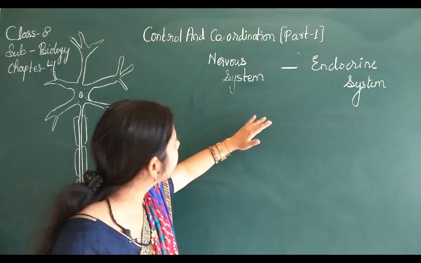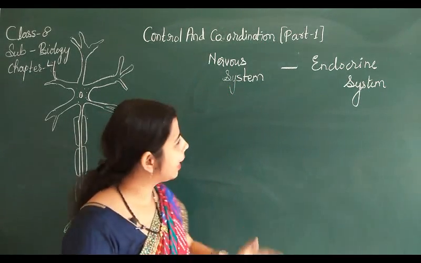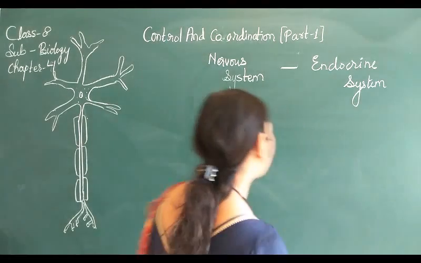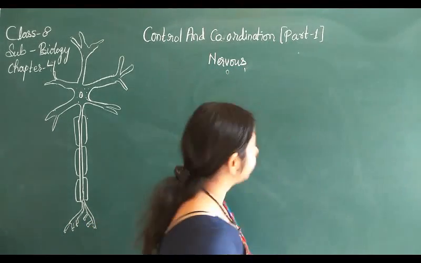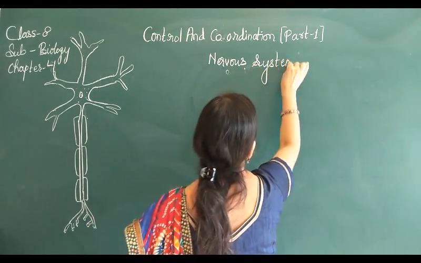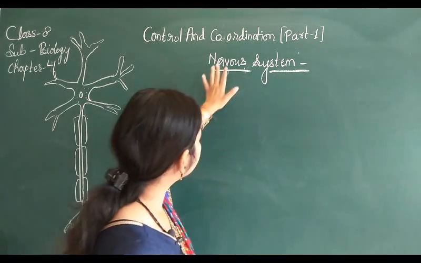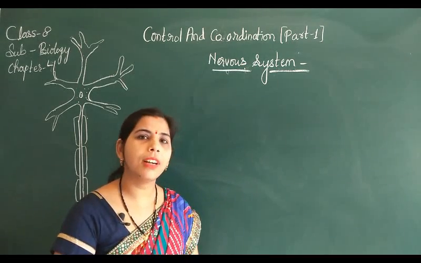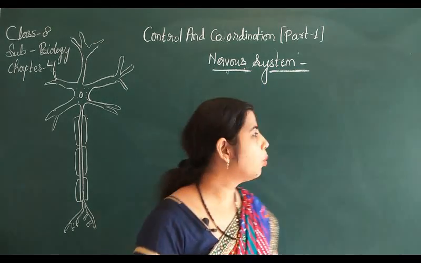In class 7 you previously studied the nervous system, but once again I am going to remind you, and then we are going to study the endocrine system in depth. So first we are going to start with the nervous system. I know everyone is familiar because this chapter is very interesting. So what is the nervous system? It is a complete control system which is responsible for sending messages throughout the body.